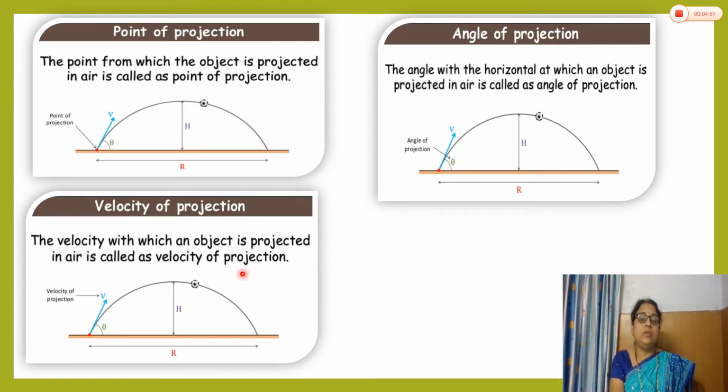Then the velocity of projection: the velocity with which the object is projected in air is called the velocity of projection. This is the initial velocity. The parabolic path also depends on this velocity of projection. Now, let us see the next.